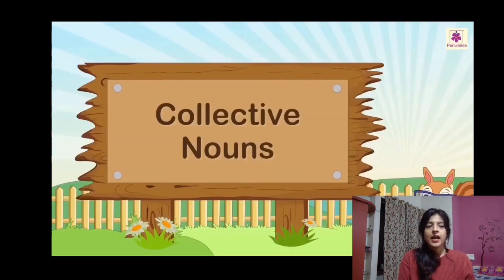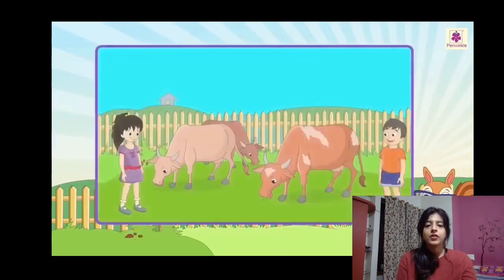For example, if you see a flock of birds, that is a group of birds, right? The birds are in a group, they're flying in a group. The flock of birds are flying. So the nouns which describe a group of something, a bunch of something, are called collective nouns.